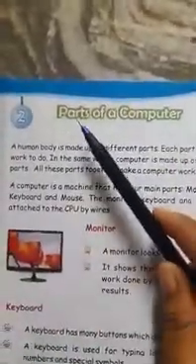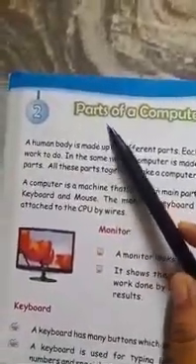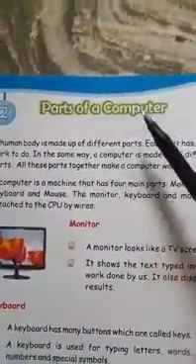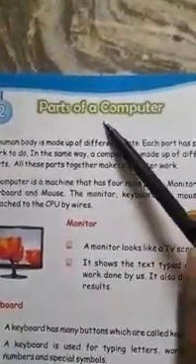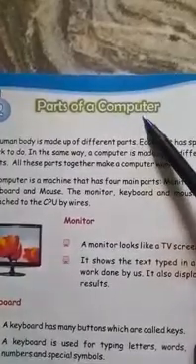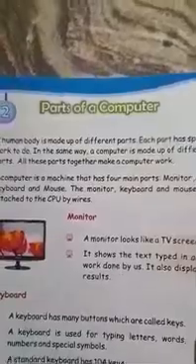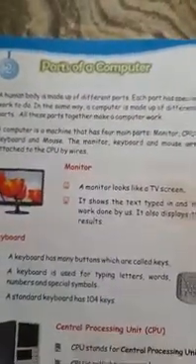Now it's time to learn about the parts of a computer. Let us see what the parts of a computer are.